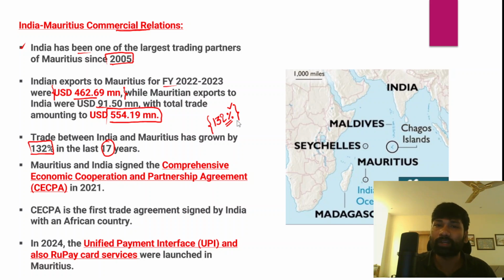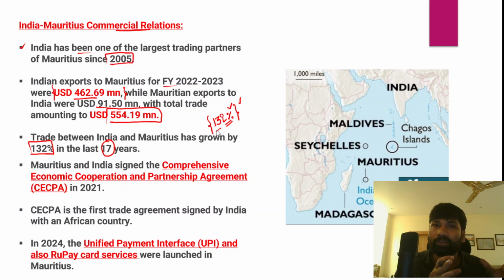So it is important that we explore areas of bilateral cooperation, or the areas where India has a competitive edge with respect to Mauritius, and we need to further enhance the trade with Mauritius, and we should also reach the full potential of trade between these two countries.